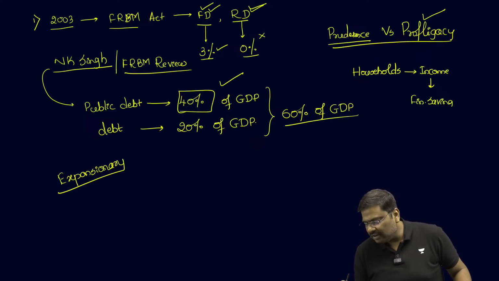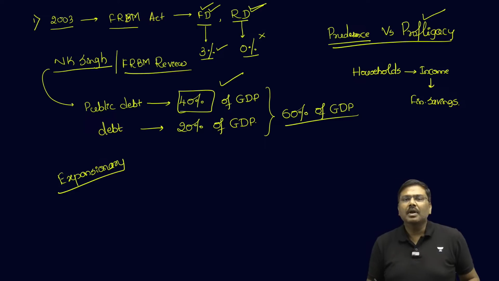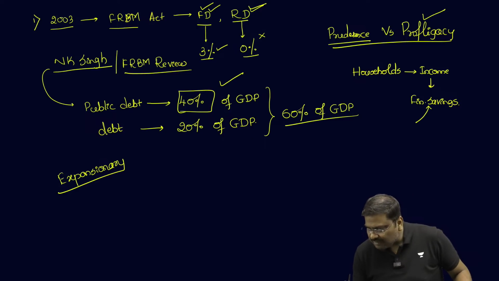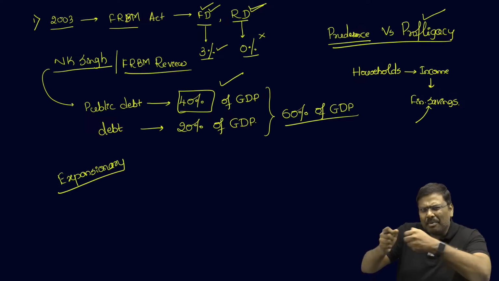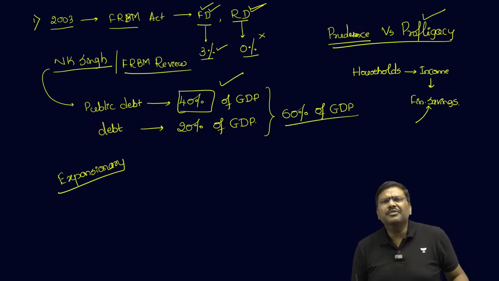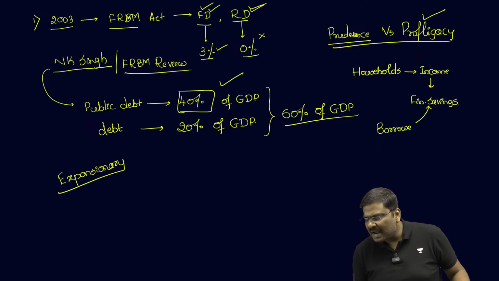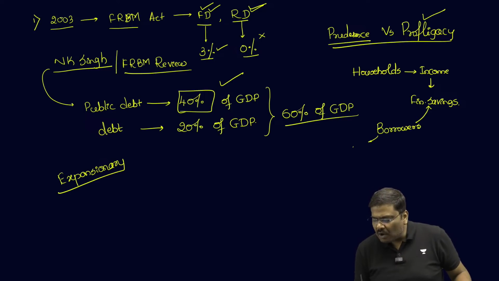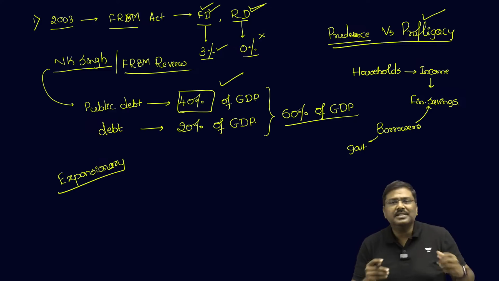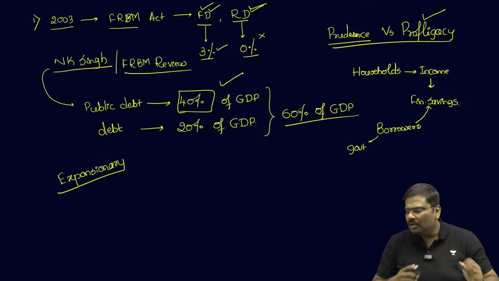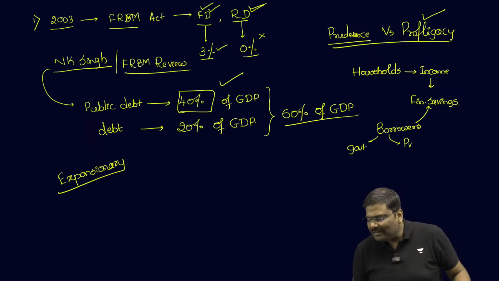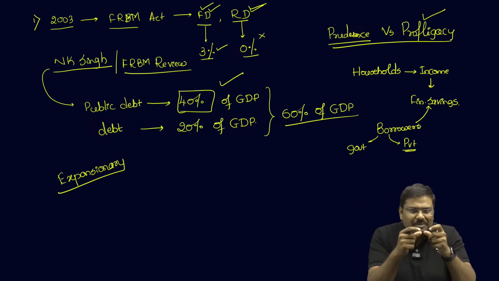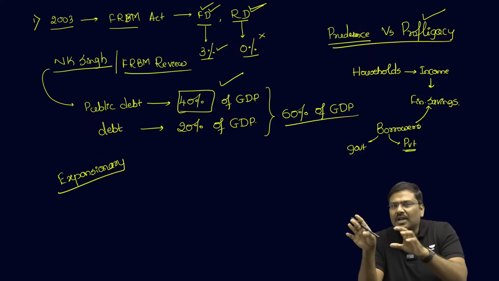Correct? And it is this financial savings which is tapped, which is borrowed in the market by different types of borrowers such as the government as well as the private sector. So, the borrower can be the government who will issue, let us say, a government bond and borrow, and it can also be the private sector who will try to tap this financial savings of the households.